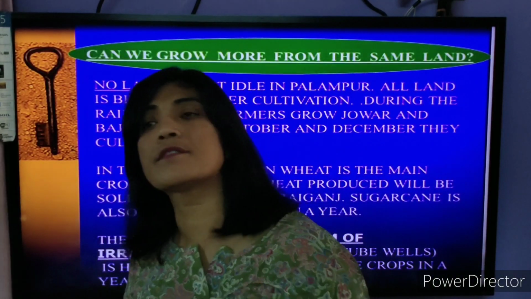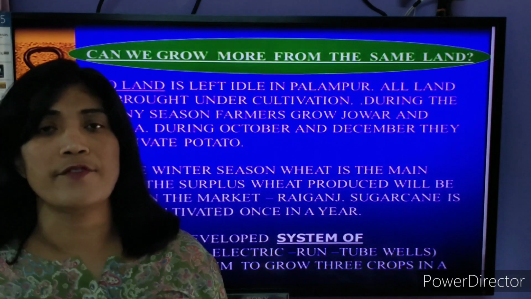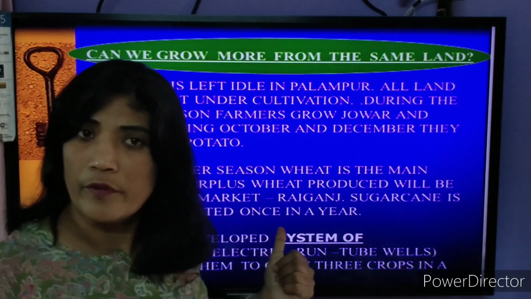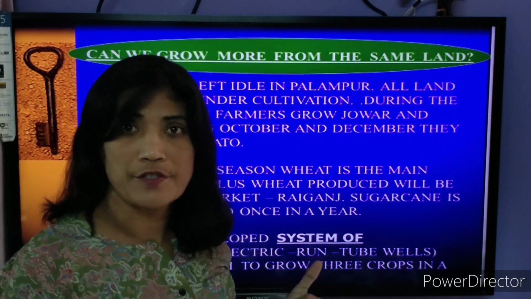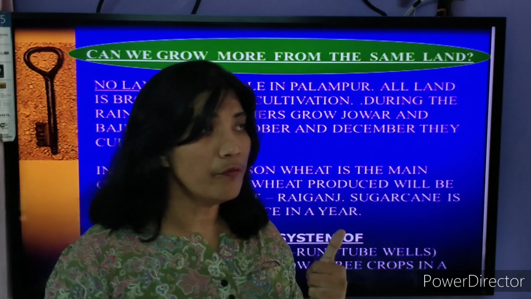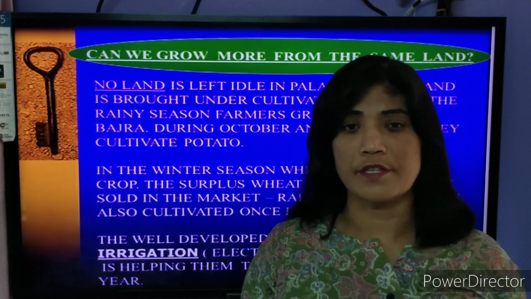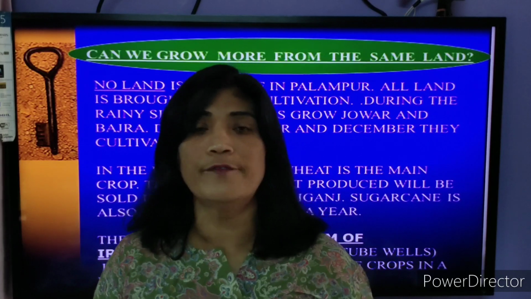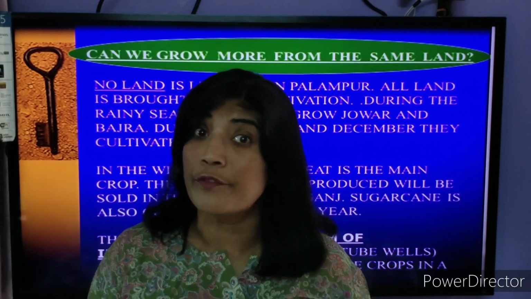Now we are going to discuss the different cropping seasons. See students, we have different seasons, and for people living in villages, their main occupation is cultivation. They do farming, and they grow different crops in different seasons, because every season is not suitable for different crops.